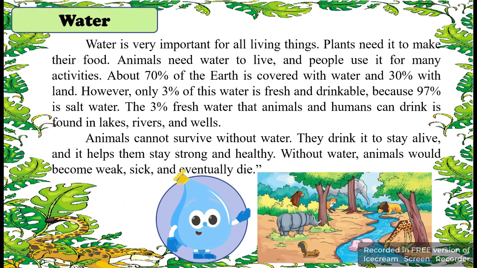Next is water. Water is very important for all living things. Plants need it to make their food. Animals need water to live, and people use it for many activities. About 70% of the earth is covered with water, and 30% of it is land. However, only 3% of this water is fresh or drinkable because 97% is salt water. The 3% fresh water that animals and humans can drink is found in lakes, rivers, and wells.